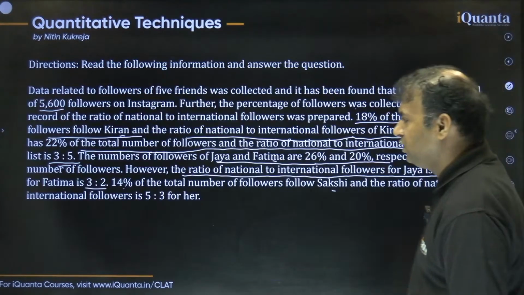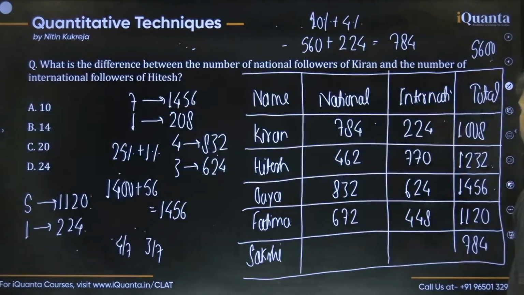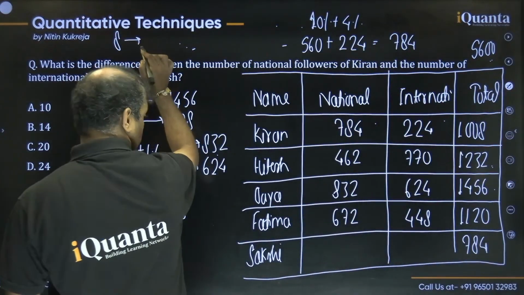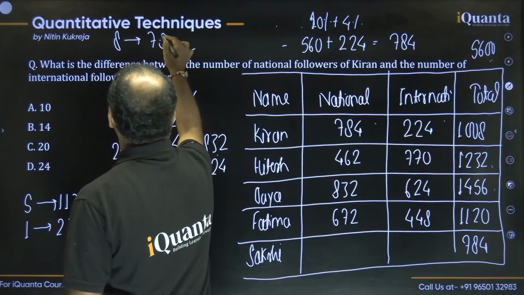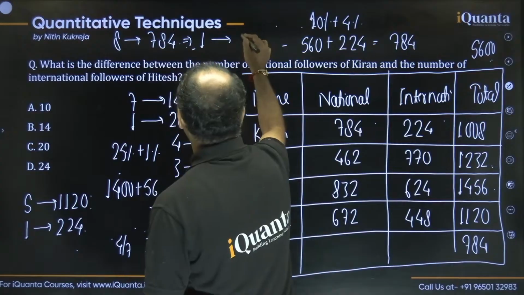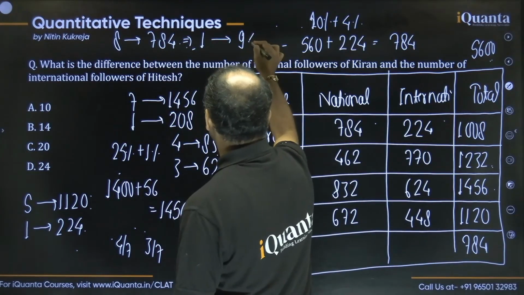And now the ratio for her national to international followers is 5:3, okay? So dividing 784 in the ratio of 5:3. 5 plus 3 is 8. 8 is equivalent to 784. So what should 1 be equivalent to? 8 9s are 72, and then 8 8s are 64.